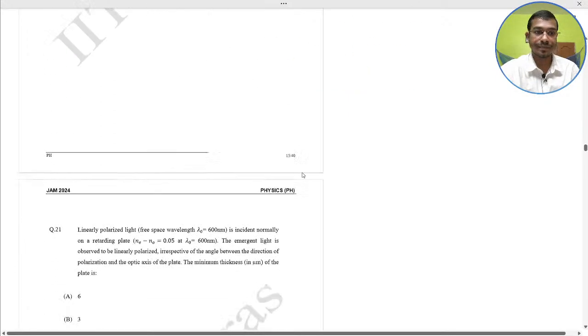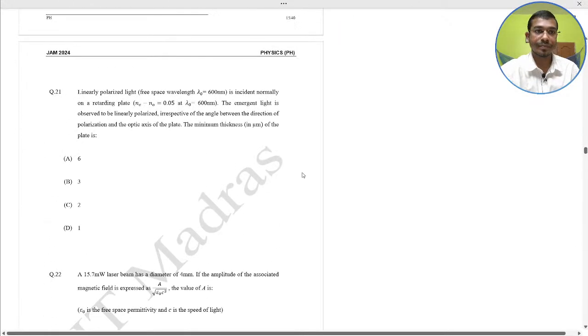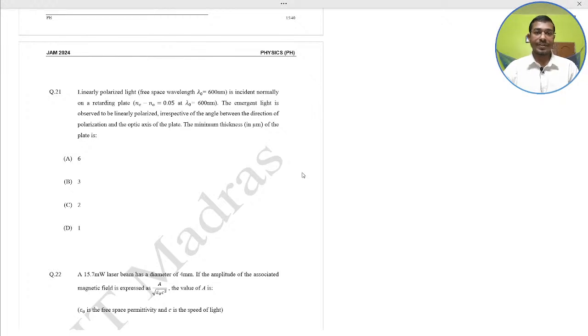Next, linear polarized light is incident normally on a retarding plate. The emergent light is observed to be linear polarized, LP to LP, irrespective of the angle between the direction of polarization and the optic axis of the plate. You have to find the minimum thickness of the plate.